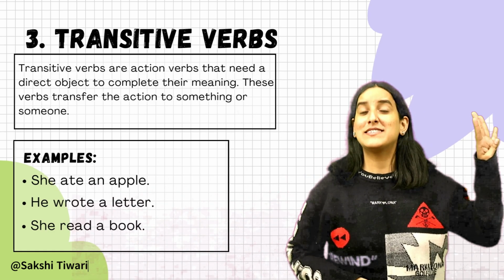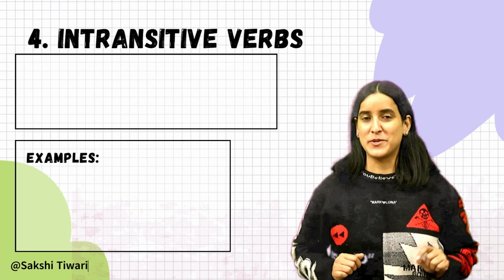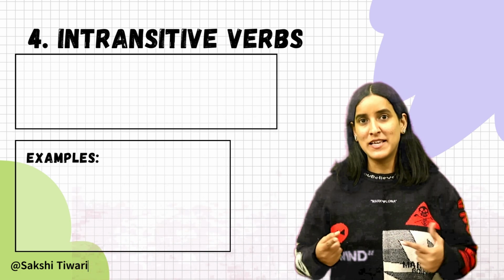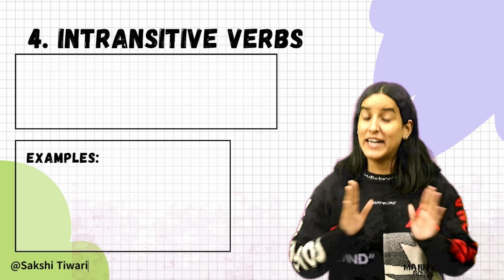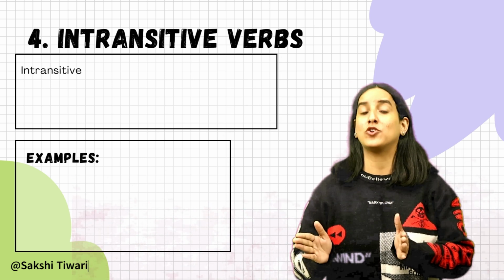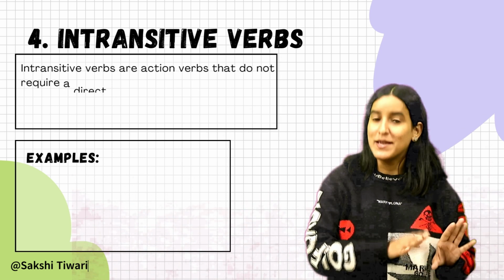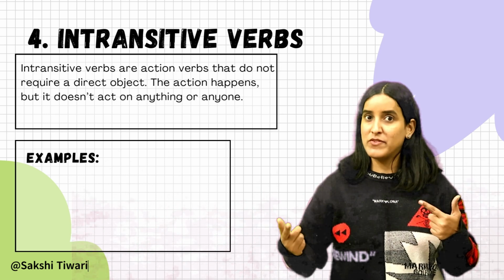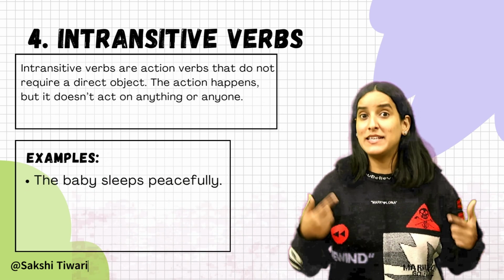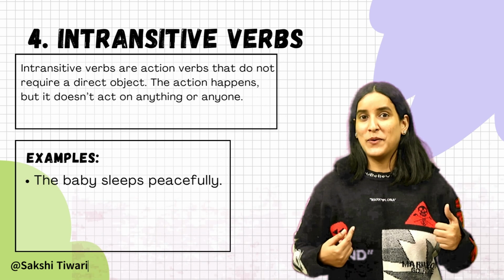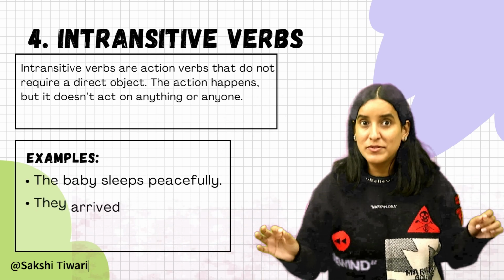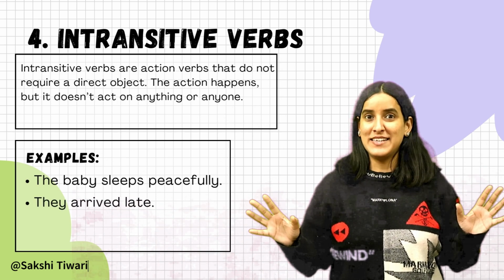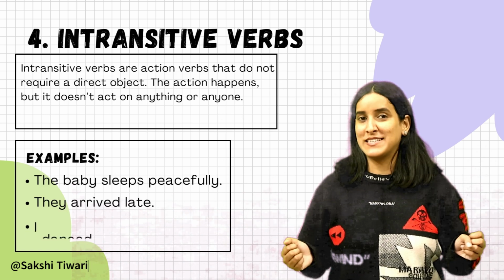Alright, the fourth ones are intransitive verbs. Intransitive verbs are action verbs that do not require a direct object. The action happens, but it does not act on anything or anyone. Let me give you some examples, like the baby sleeps peacefully. They arrived late.